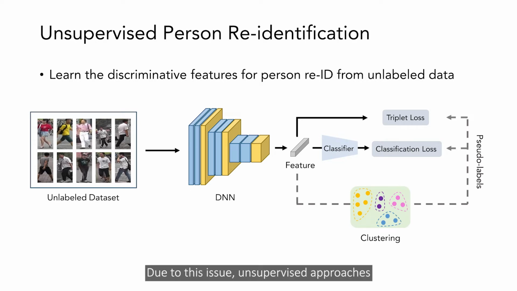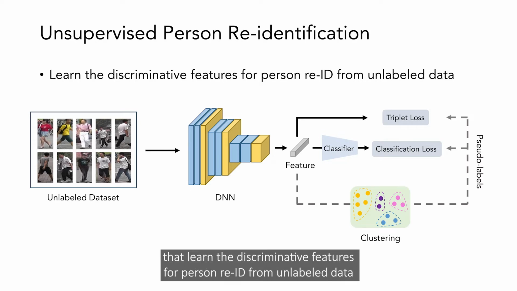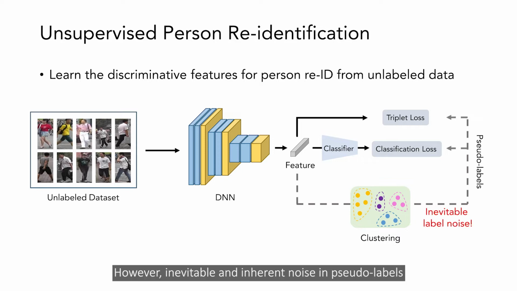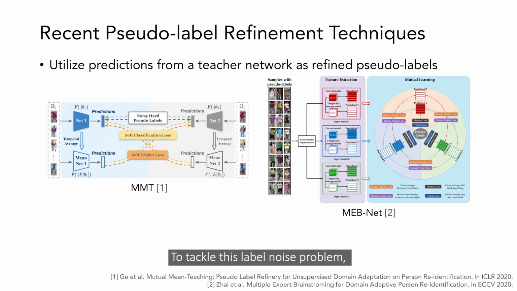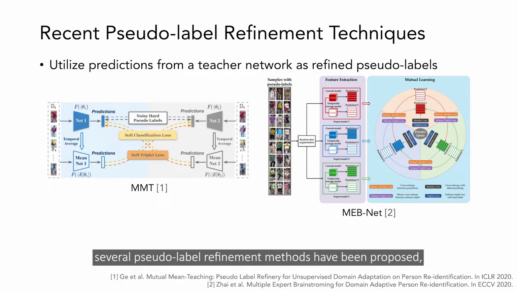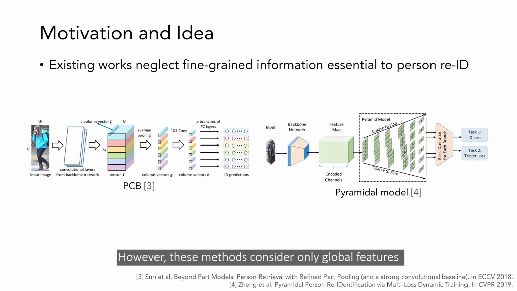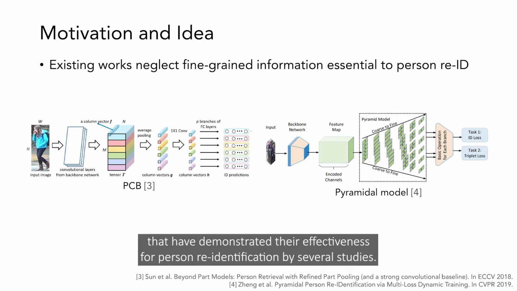Due to this issue, unsupervised approaches, that learn the discriminative features for person re-ID from unlabeled data, have recently received much attention, and recent methods accomplish this task by using pseudo-labels with clustering. However, inevitable and inherent noise in pseudo-labels significantly deteriorates the performance. To tackle this label noise problem, several pseudo-label refinement methods have been proposed, which utilize predictions from a teacher network as refined pseudo-labels. However, these methods consider only global features, and neglect the fine-grained information from part features, that have demonstrated their effectiveness for person re-identification by several studies.